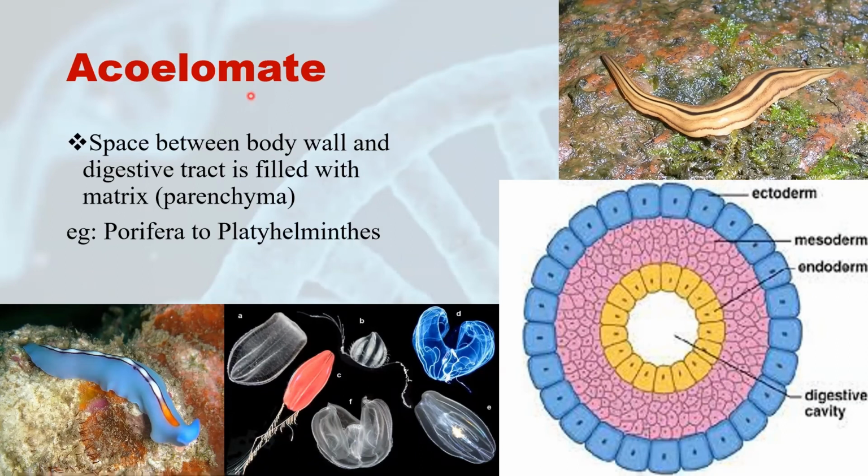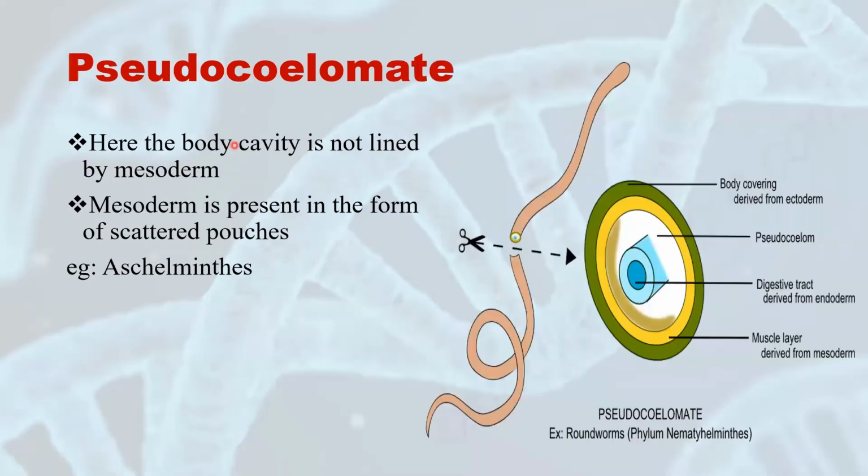First one, acoelomate. Space between body wall and digestive tract is filled with matrix. As you can see here, this is the digestive tract, and here there is mesoderm and here there is ectoderm. There is no space at all. All the space is filled with parenchymatous cells. Examples of acoelomate animals are Porifera to Platyhelminthes. You need to remember all the examples. Second one, pseudocoelomate. Here the body cavity is present, but it is not lined by mesoderm, as I've explained earlier. Even if mesoderm is present, it is present in the form of scattered pouches. So it is not lining the cavity.